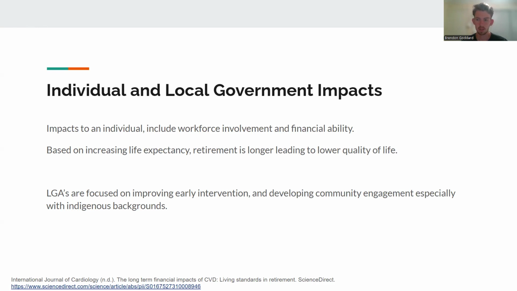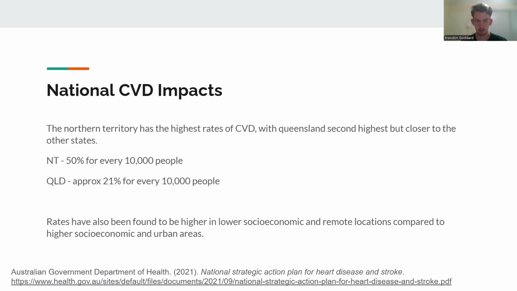LGAs are focused on improving early intervention and developing community engagement with Indigenous backgrounds to help develop the community and engagement. Nationally, the Northern Territory has the highest rates of CVD, with Queensland's second highest. However, Queensland is closer to the other states such as New South Wales and Victoria. This is due to Northern Territory having 50% of every 10,000 people, so 5 in 10 people, where Queensland is every 2 in 10 people. This shows a 29% difference between the states.